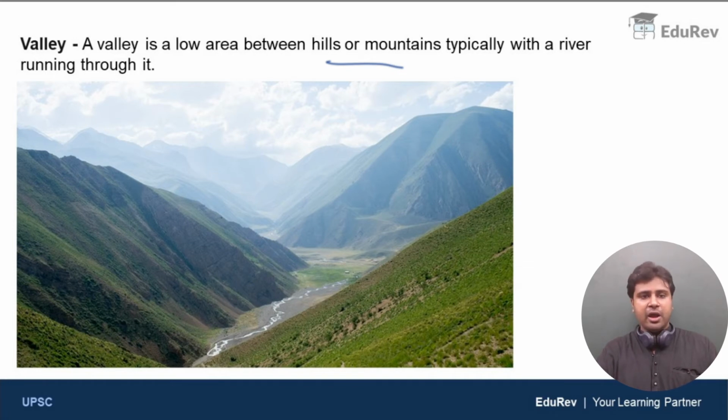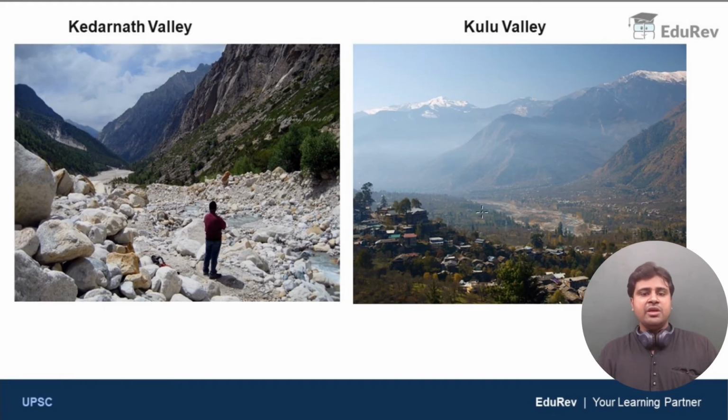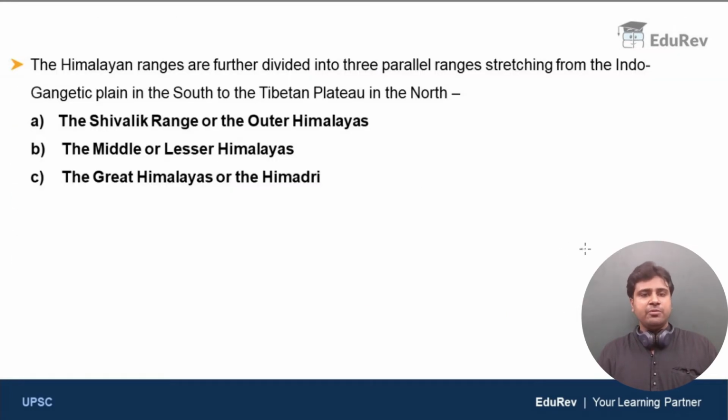Clear? Now, let us look at some of the important valleys. This is Kedarnath Valley and Kulu Valley. These are very beautiful, right? Very famous tourist spots. So let me just continue now.